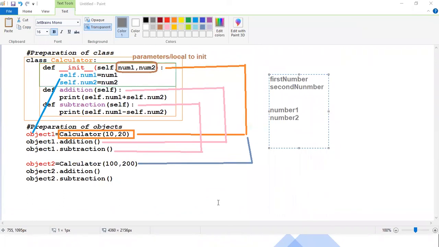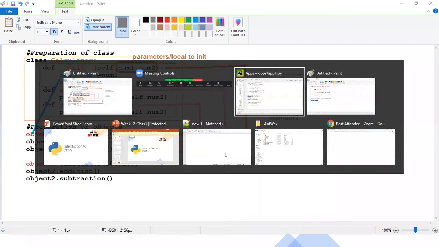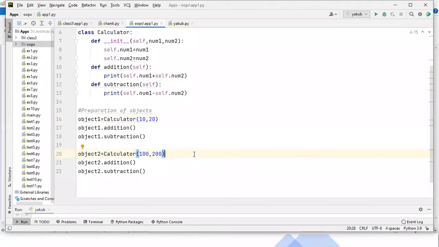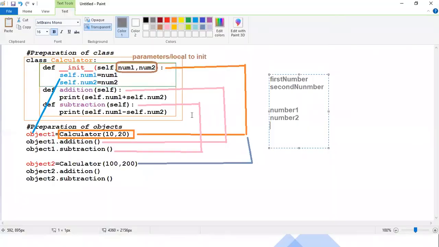Sir, if we don't use this and take num1 and num2 directly inside the class, how would that work? Okay, so you are asking without the init, correct? Yes sir, that's what I'm asking. See, there can be two possibilities. The init function is specially designed like a constructor, as double underscore init, double underscore. See, I'll give you one more example.